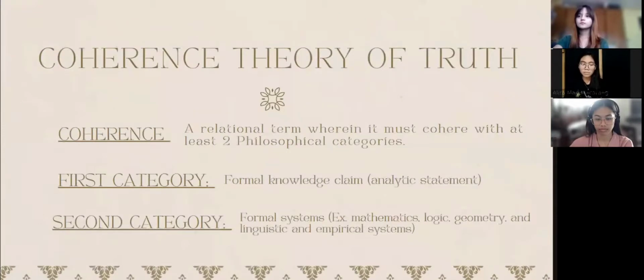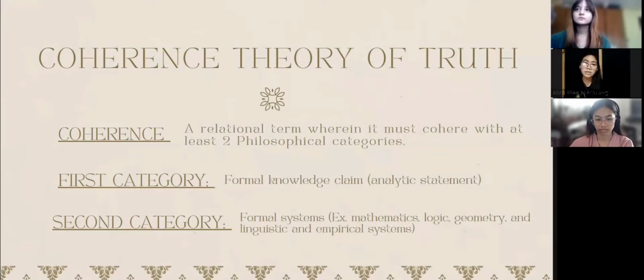Okay, so we will now proceed to the difference of coherence and correspondence theory of truth. I will first define the coherence theory, and the correspondence theory will be discussed later by Resurreccion, Nathalie, Salinas. In the previous module, we learned that to verify an analytical statement, we use the coherence theory of truth. Coherence basically means a relational term wherein it must cohere with at least two philosophical categories.